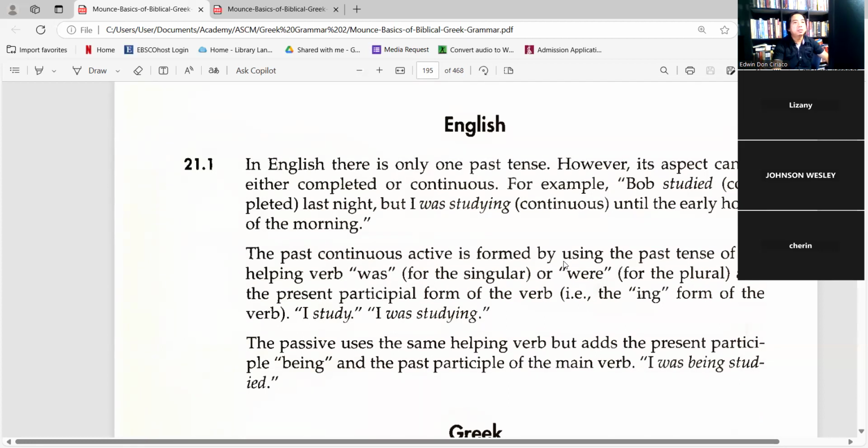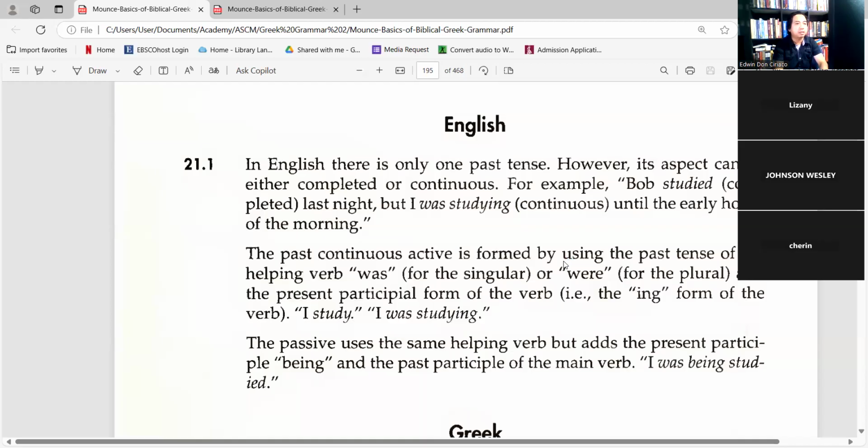So we can see when we say Bob studied, it is a past action, a past event that already ceased. But when compared to I was studying, notice that it uses the past linking verb was, singular form, but it has a gerund, studying. So that is an example of how imperfects are being used.